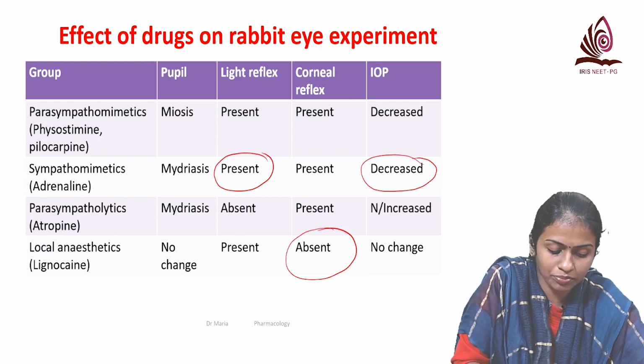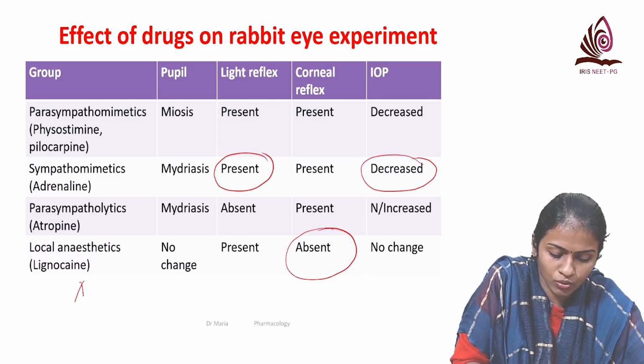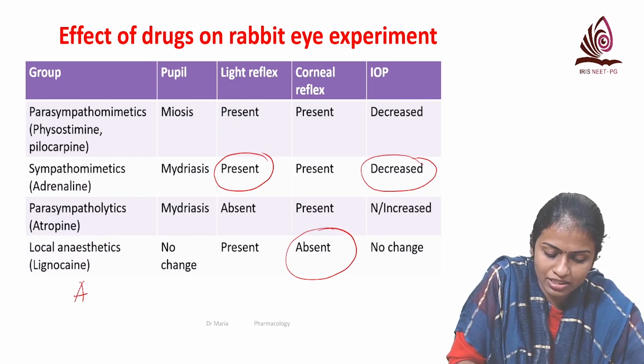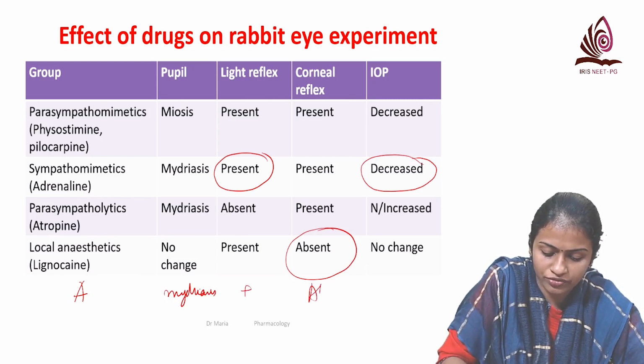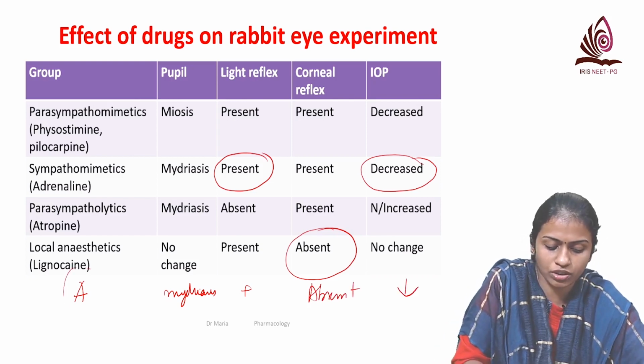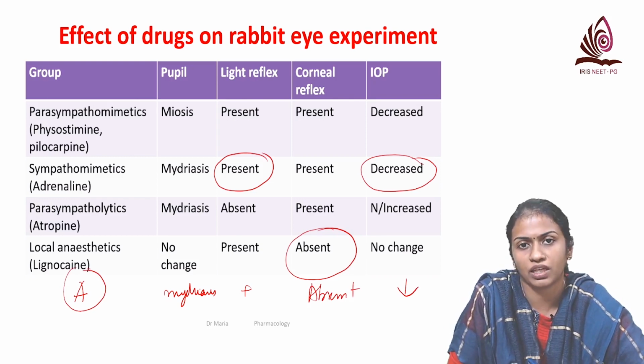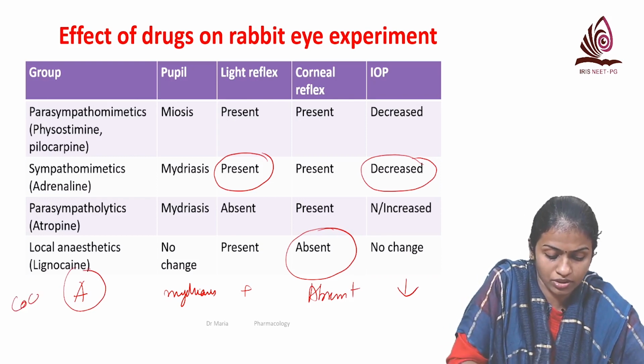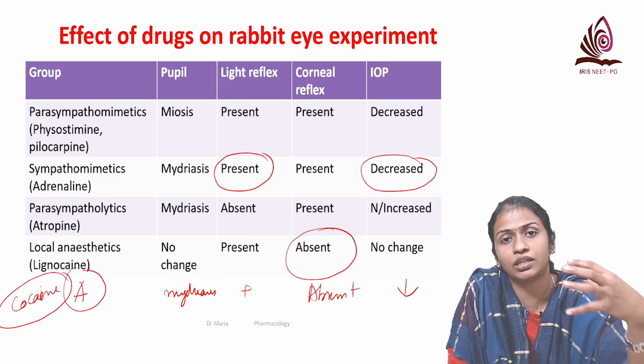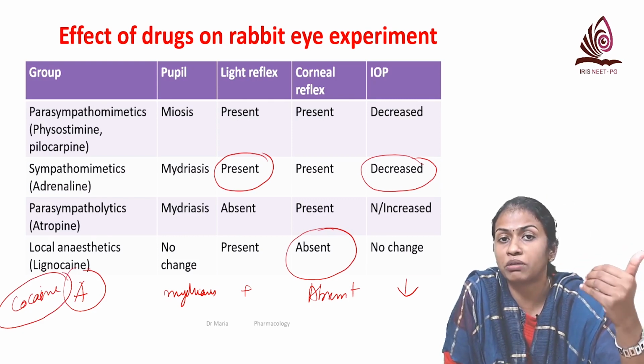A twist can happen. Imagine an unknown drug with pupil size showing mydriasis, light reflex present, corneal reflex absent, intraocular pressure decreased. So what could drug A be? It is cocaine, because cocaine, which we don't use now as a local anesthetic, was used earlier. It's a sympathomimetic agent also.